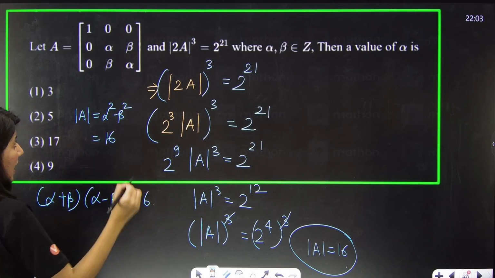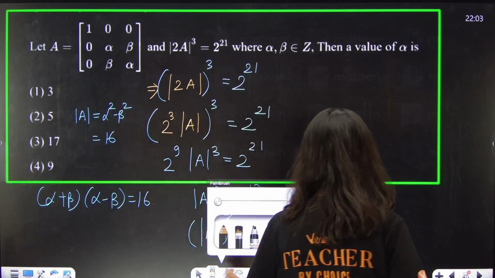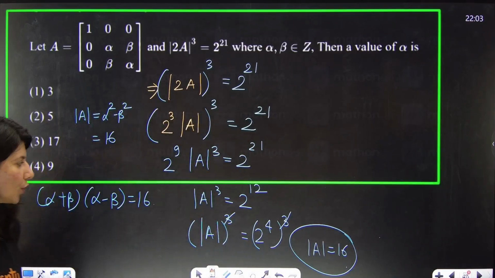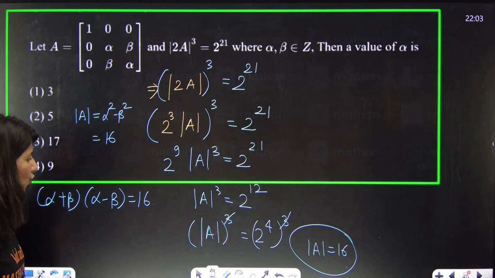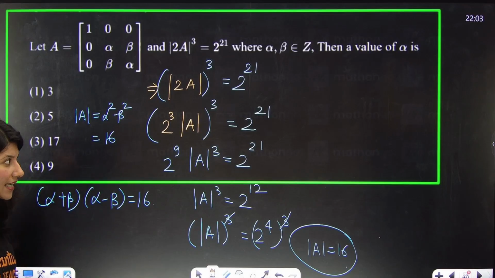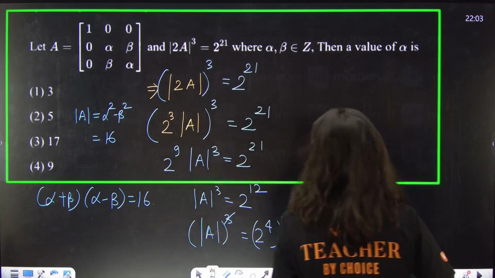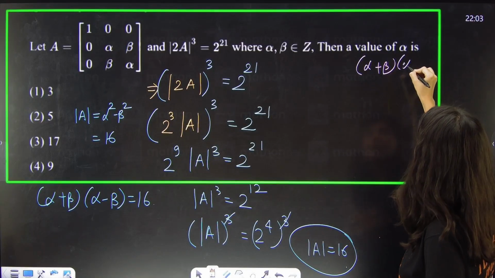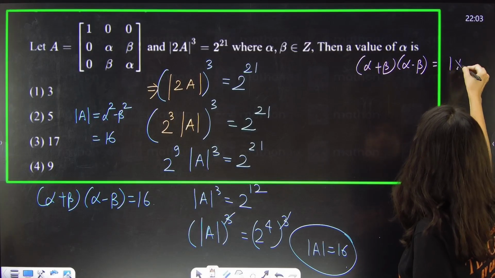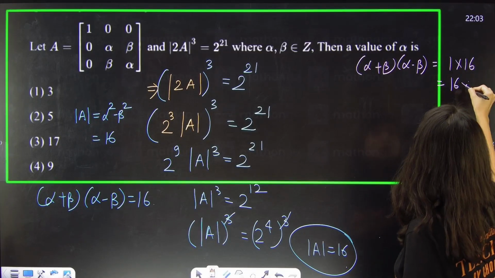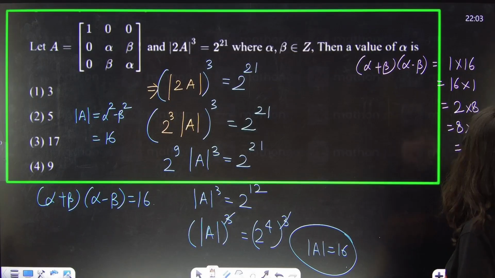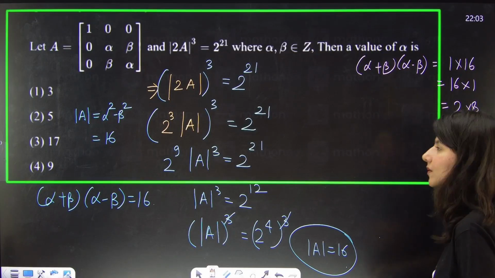Now they are talking about alpha. By the way, they are saying alpha and beta both are integers. Hold on. So, ma'am, but one equation, two unknowns. Yes, now here you have to apply your brains. Alpha plus beta, product of two quantities. So it could be 1 into 16, 16 into 1, could be 2 into 8, 8 into 2, it could be 4 into 4. Okay, try like that. Multiple options.